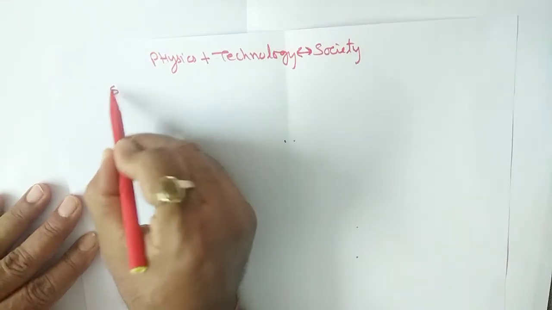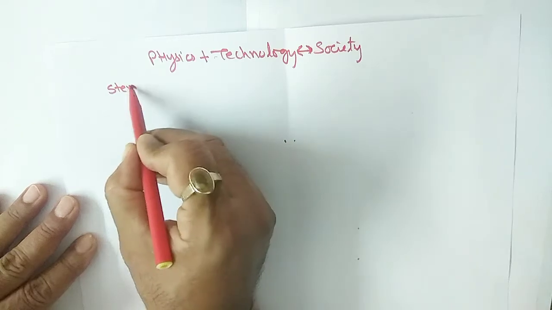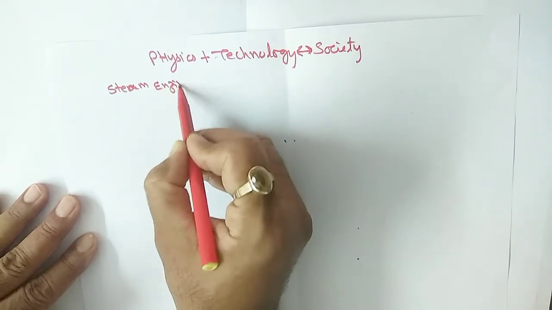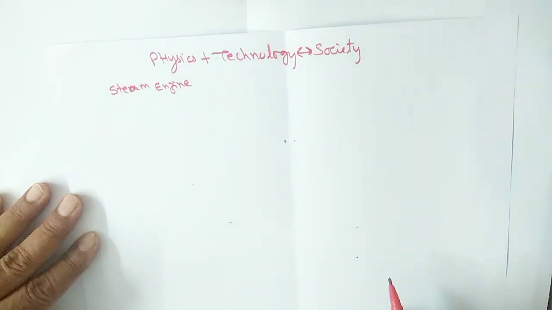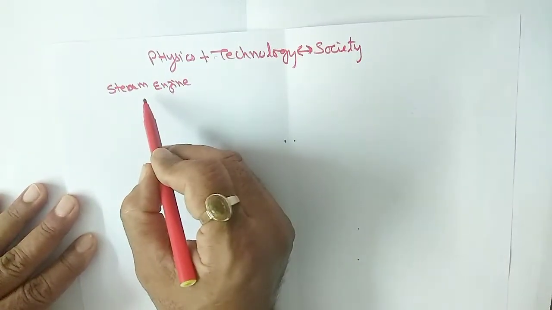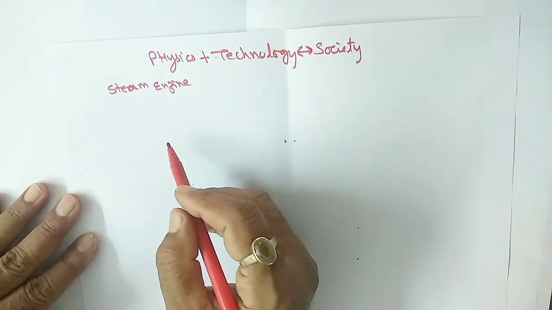Steam engine was invented for the first time by James Watt, and he tried to increase its efficiency.